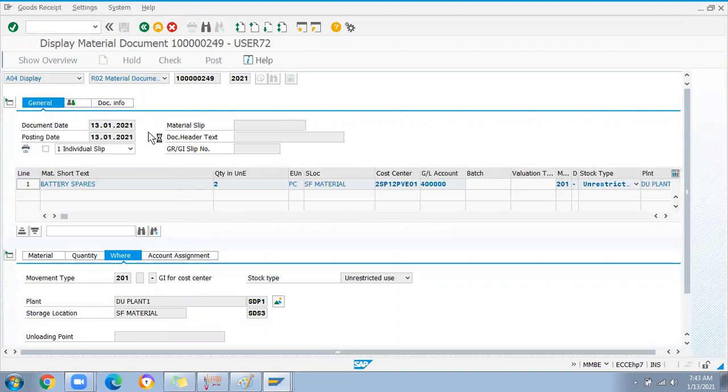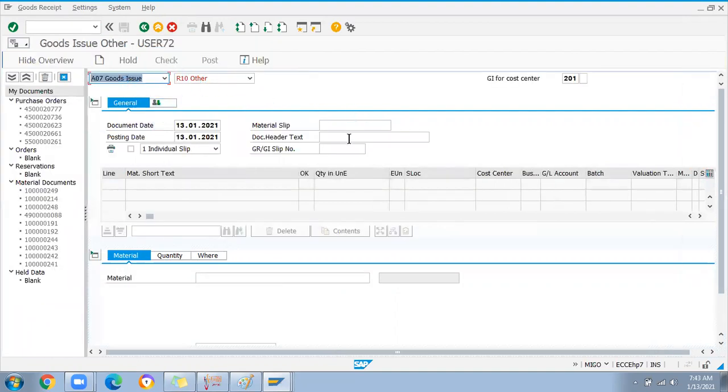MIGO, goods issue cost center. Here I am going to enter K, which means directly I am going to consume from the vendor's consignment stock, not from the own stock.